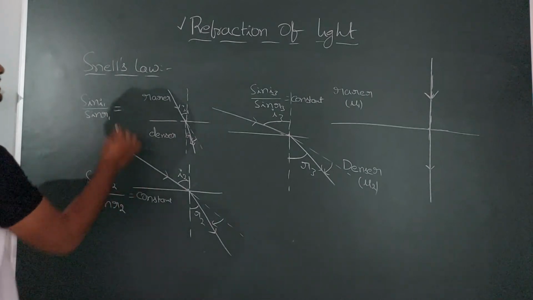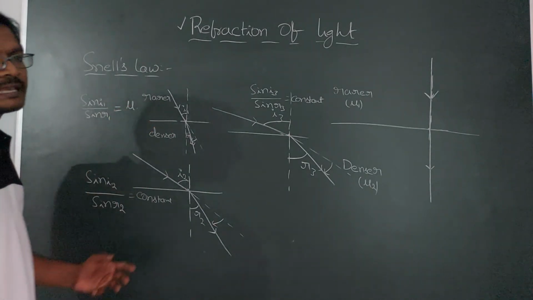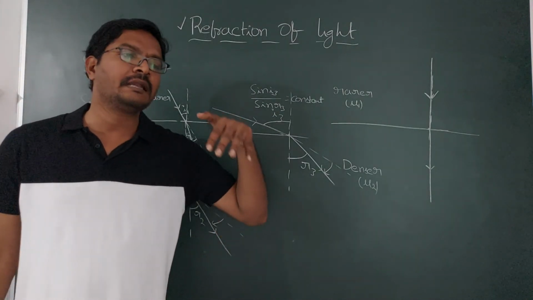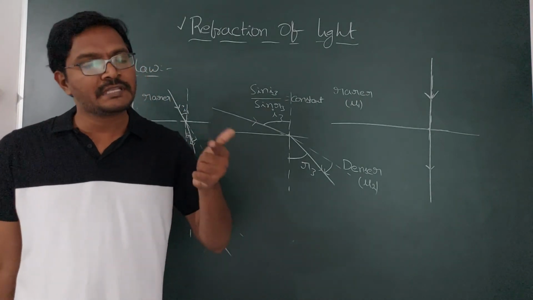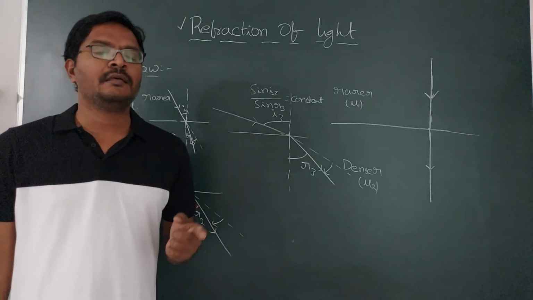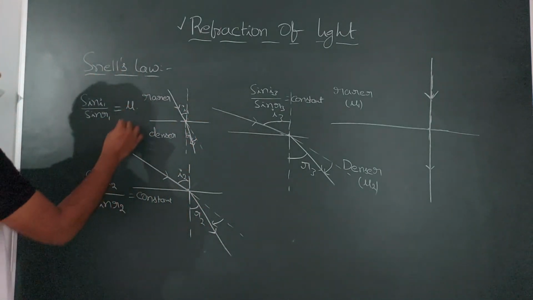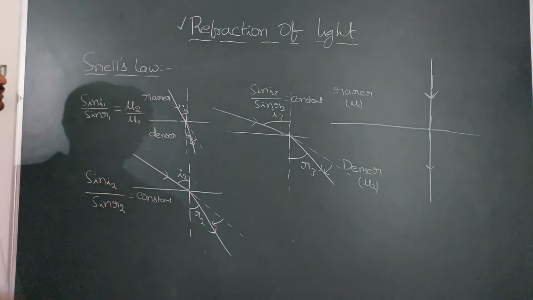That constant is always equal to the refractive index of the second medium. Here the second medium is nothing but where the refraction happens. Where is the refracted ray? That is said to be the second medium. And the medium in which the incident ray is, that is said to be the first medium. So this is always the refractive index of the second medium by the refractive index of the first medium.